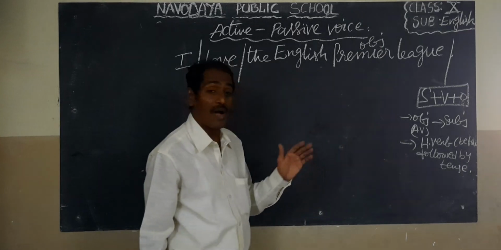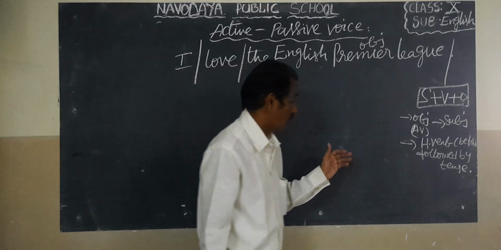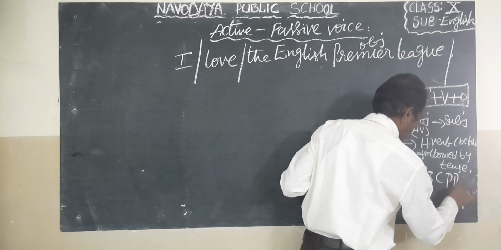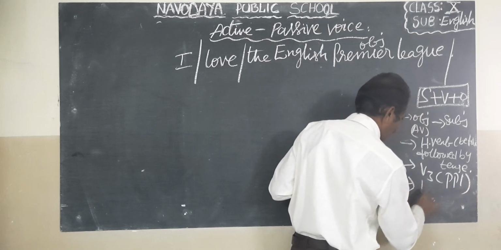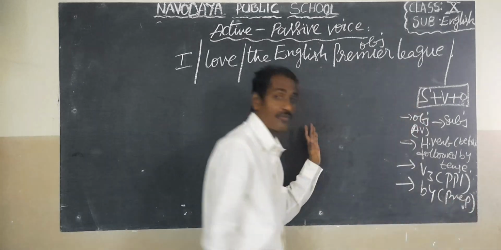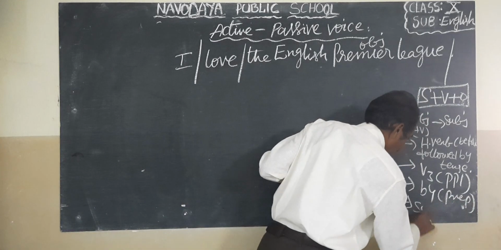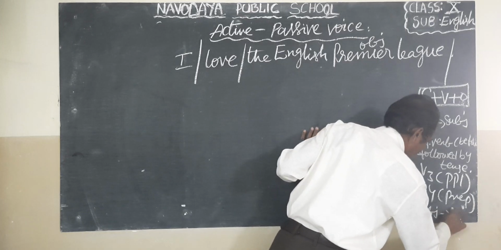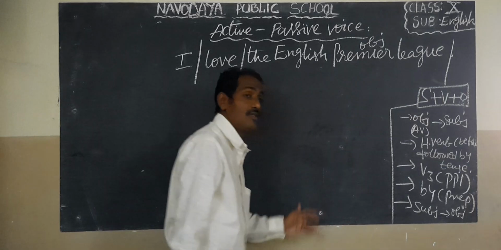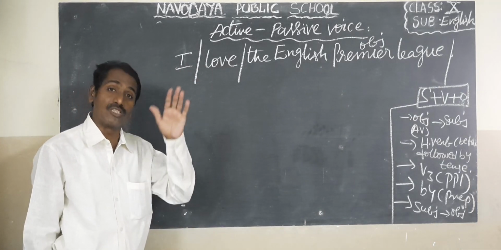If the tense is past tense, you should write past helping verbs. Next is V3, the past participle. The fourth one is by, a preposition. The fifth one: the subject becomes the object. So with these five rules you have to change from active to passive voice.